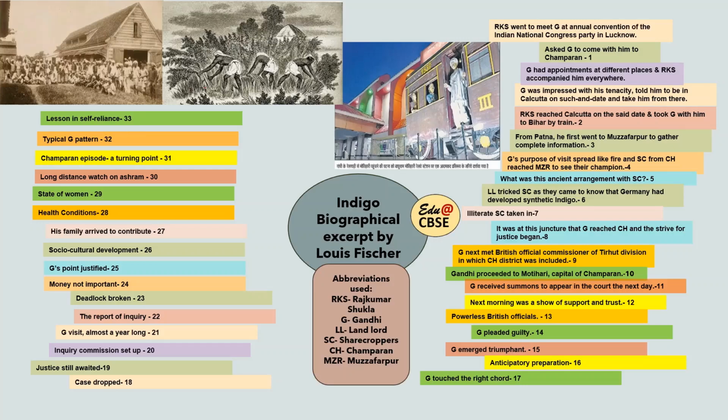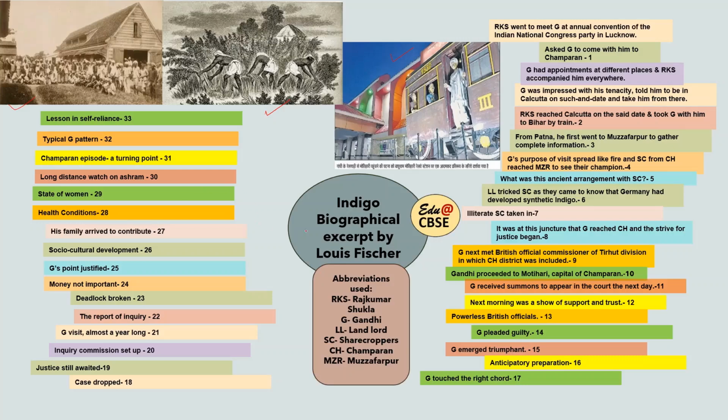Now, if you see the pictures, the first picture shows Gandhiji arriving at the Champaran station in the train. The second picture shows the planters doing indigo farming, and the third picture is about the support that the peasants and the sharecroppers gave to Gandhiji. So let's discuss now.